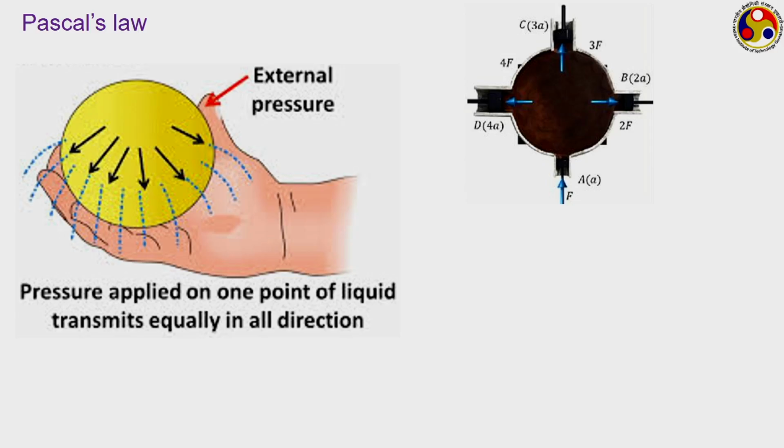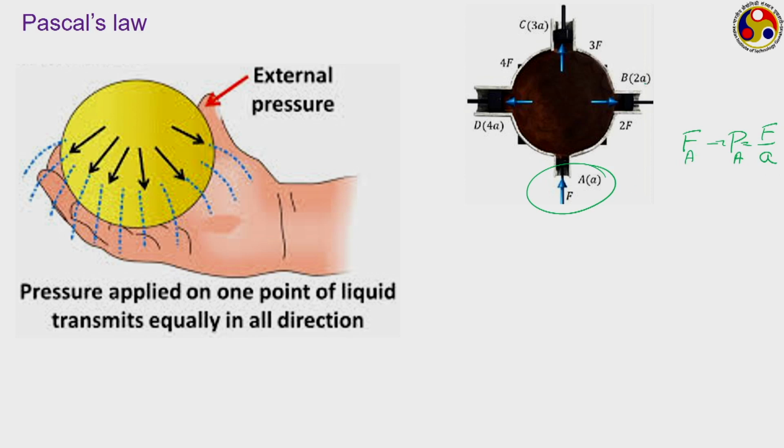Then the force that is acting at this particular surface, if that force is F, then the corresponding pressure will be force divided by the area small a. This is the pressure which is acting at point A, or the force you are putting at point A.